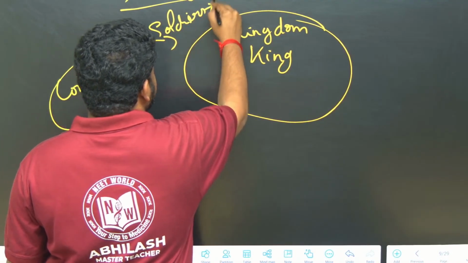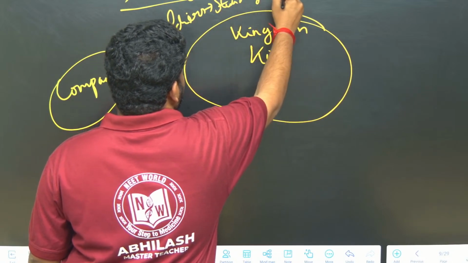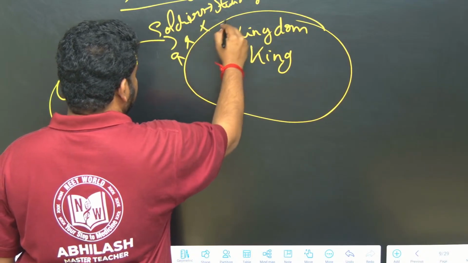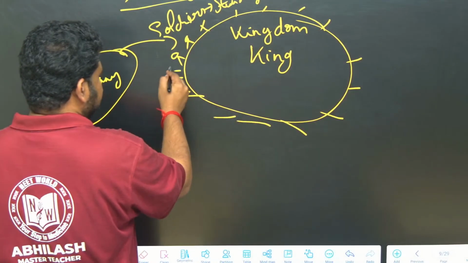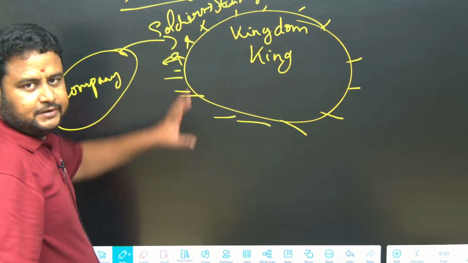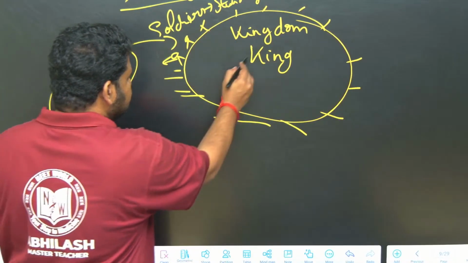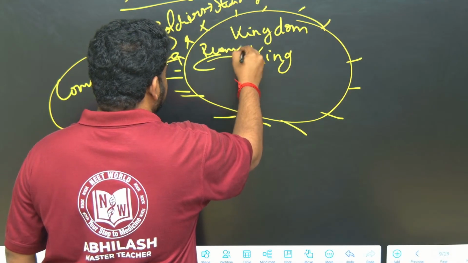This is called a standing army. These are British soldiers, and they will be protecting the kingdom. But what should the king do? The king should give tax, and from the tax he has to give revenue to the company.